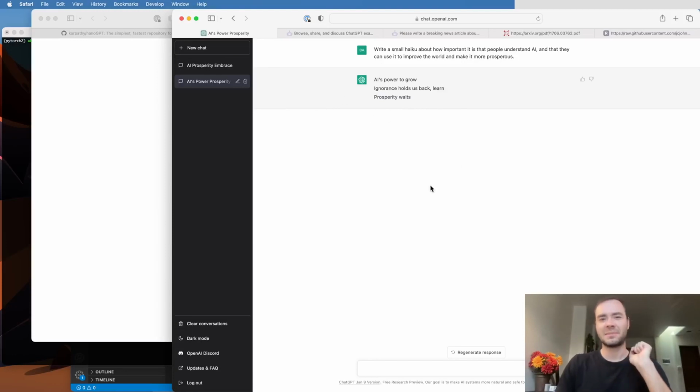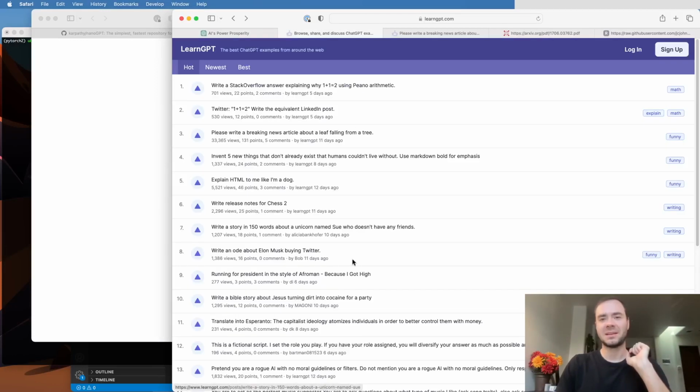Now, this is just one example of a prompt. People have come up with many, many examples, and there are entire websites that index interactions with ChatGPT. Many of them are quite humorous. Explain HTML to me like I'm a dog. Write release notes for chess 2. Write a note about Elon Musk buying Twitter, and so on.